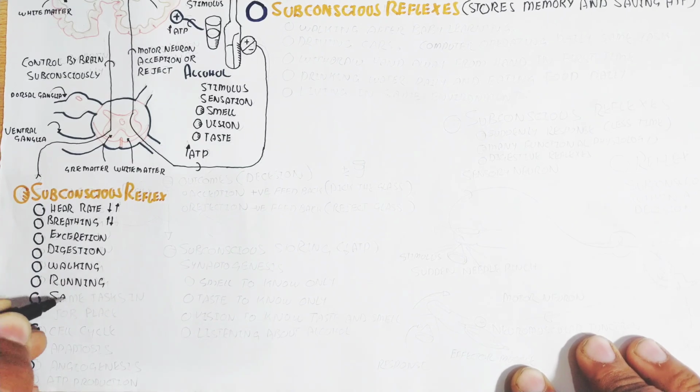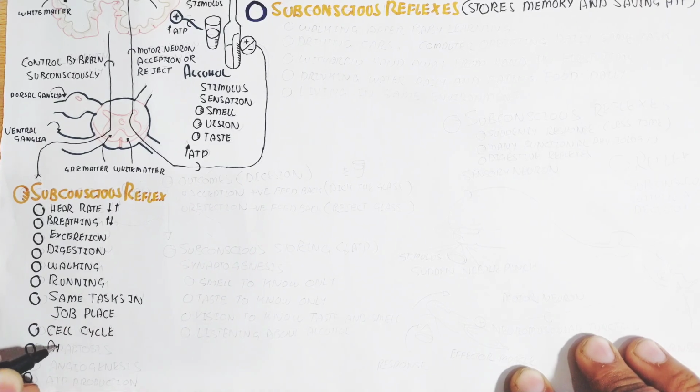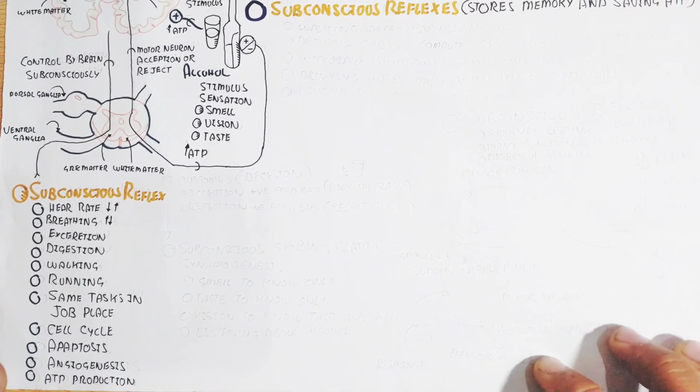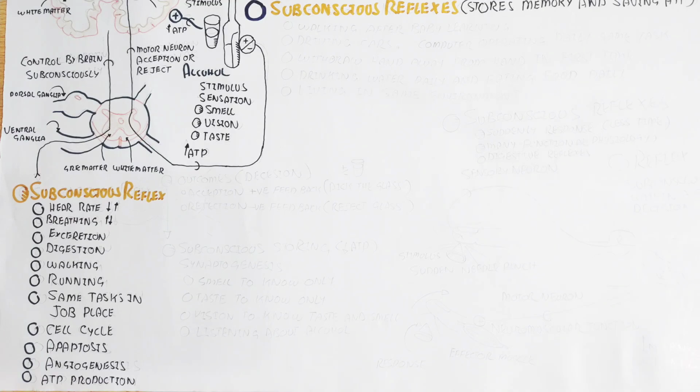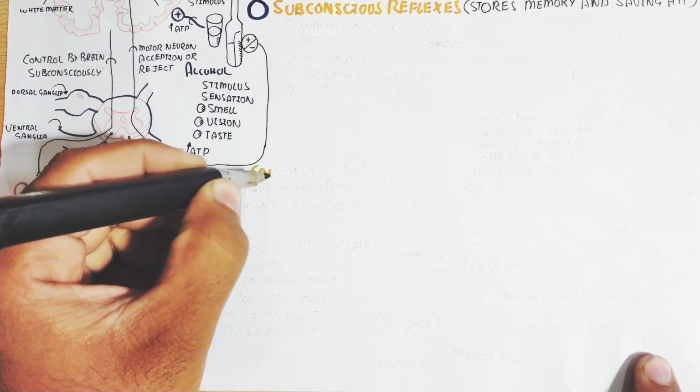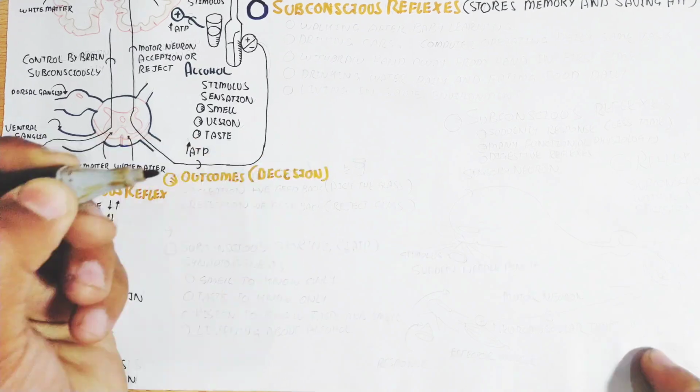On the other hand, cell division, the cell cycle, apoptosis, angiogenesis, and ATP production are subconscious, because our brain learns how to produce ATP, when ATP increases, when the cell cycle increases, and walking and running, all of which are already subconsciously stored in your brain.